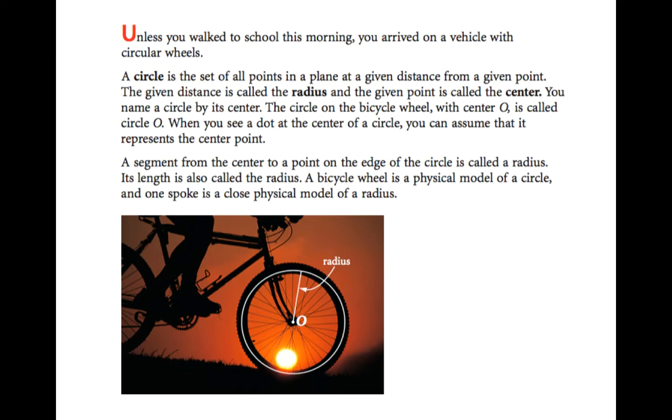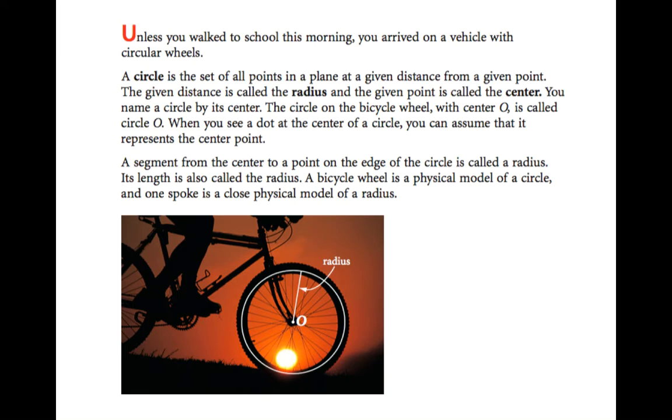So, as we said in class, a circle is the set of all points in a plane at a given distance from a given point. Okay, we talked about the word equidistant, so again, it's equidistant from a given point. That given distance is called the radius, and the given point is called the center. So, in other words, it's the radius distance away from the center, each point along the edge.